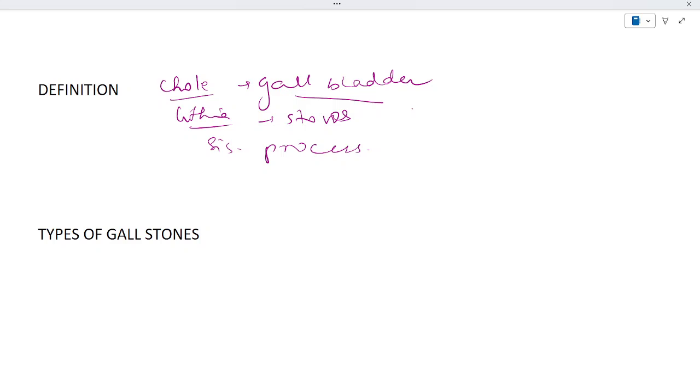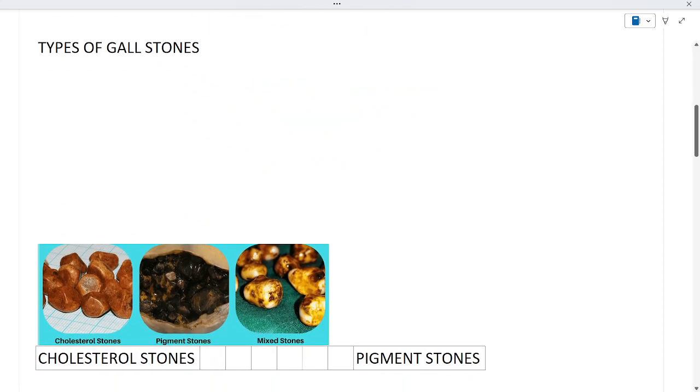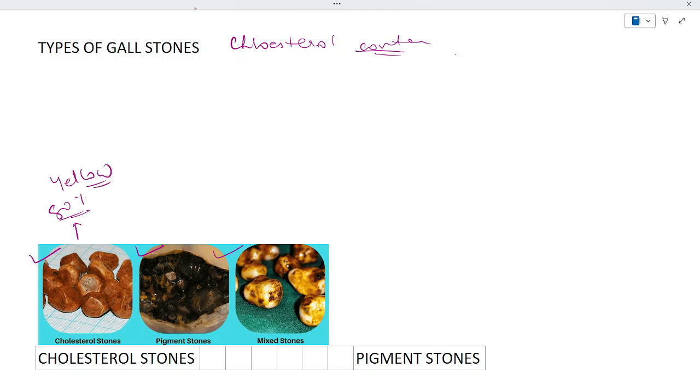And so accordingly you can say the types of gallstone. The types of gallstone are determined on the basis of the cholesterol content present in the stone, and accordingly you can identify them as cholesterol stones, pigment stones, and mixed type of stone. If we see this cholesterol type of stone, it has 80% or more cholesterol. It appears yellow in color, is oval in shape, and has a dark spot in the center.